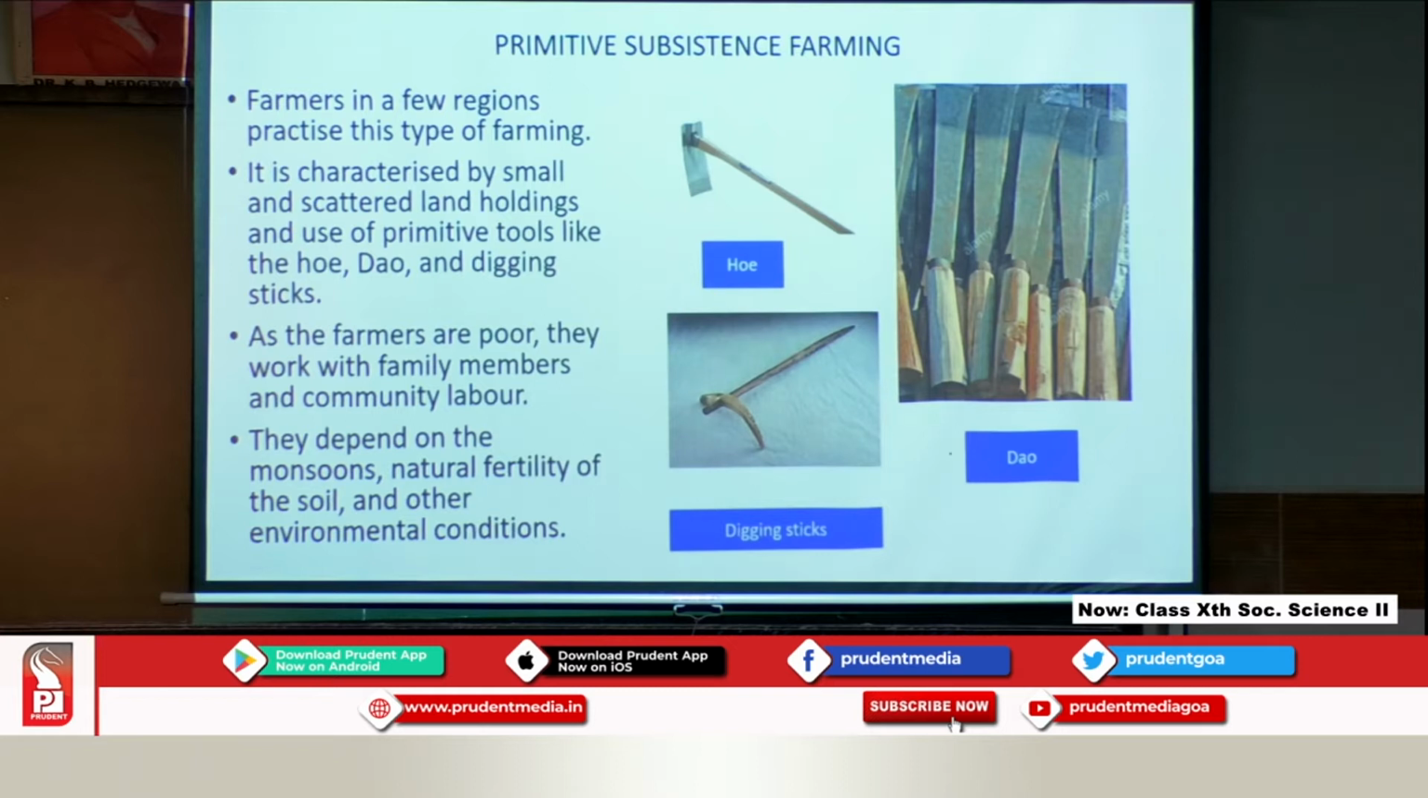Then they use this dao. The dao is like a sickle that we use here in India, in Goa, and this dao will help them to clear the bushes, clearings, so that they can grow their crops, the crop types. They have got digging sticks. We use pickaxe, but they use the digging sticks because it helps them to dig. Their soil is very moist.